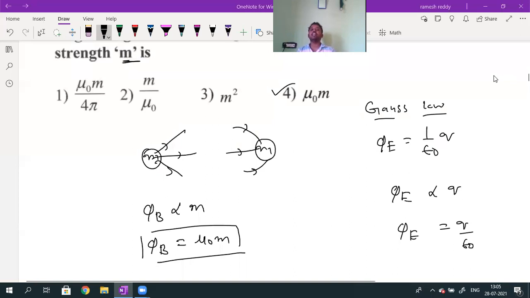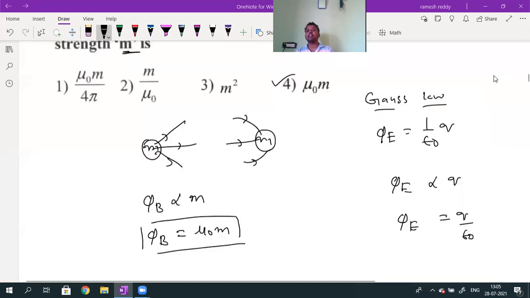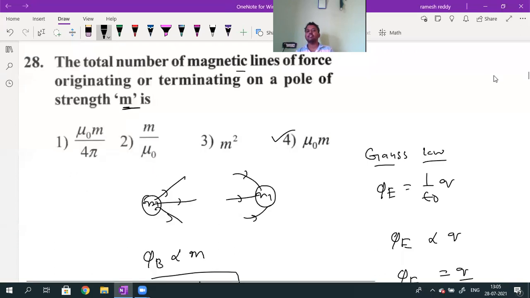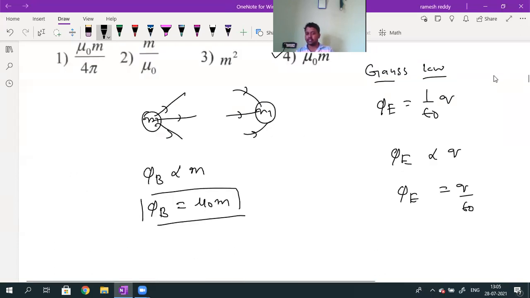The number of magnetic lines of force originating or terminating on a pole of pole strength m is directly proportional to pole strength m. The proportionality constant is mu naught for free space throughout magnetism. So phi_B will be equal to mu naught into m.